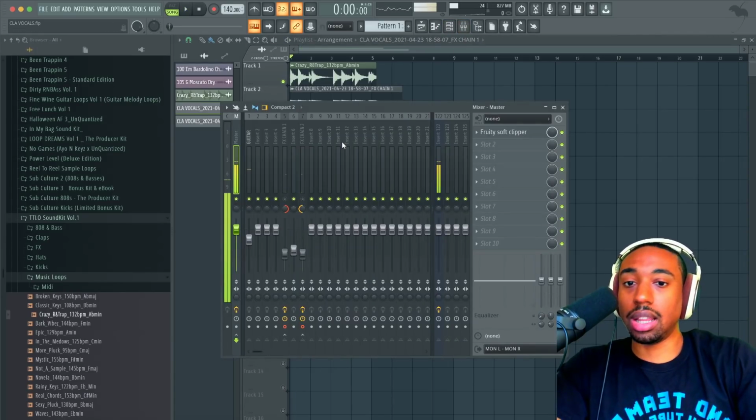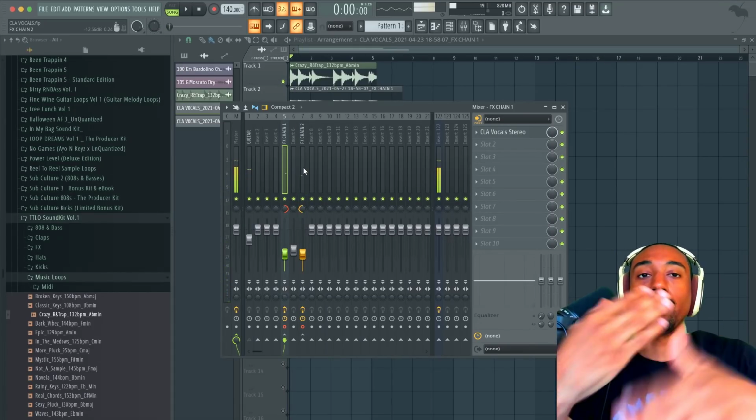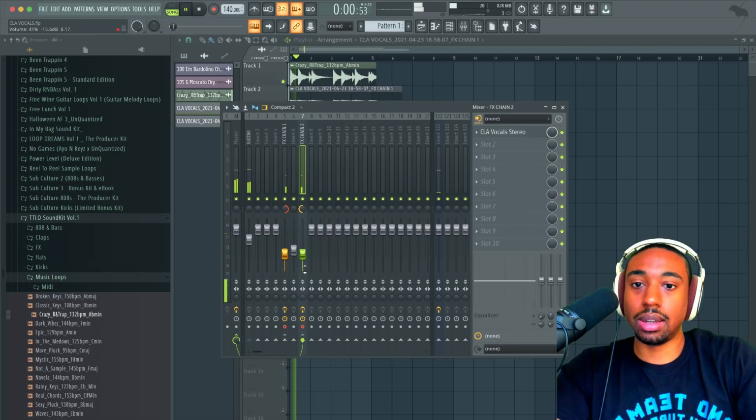But that's how you use CLA vocals in a whole different way. Now let's add the effects back. So we resampled ourselves back through the effects.